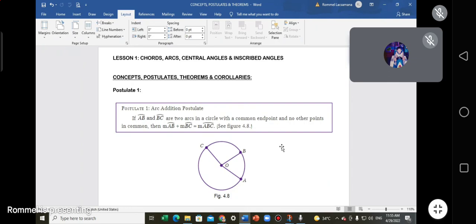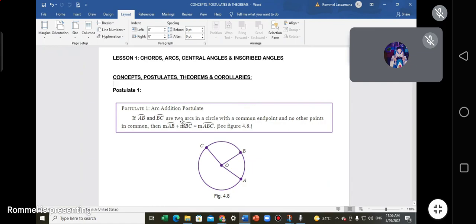Thank you. So remember that. Adjacent arcs, AB and then BC. These are adjacent arcs. When you add them, it creates a major arc. The measure of a minor arc plus the measure of a minor arc equals the measure of a major arc.